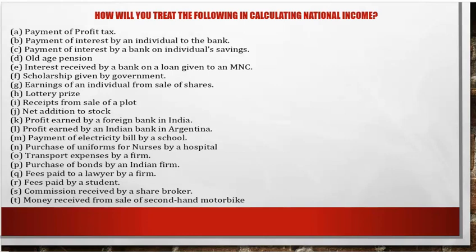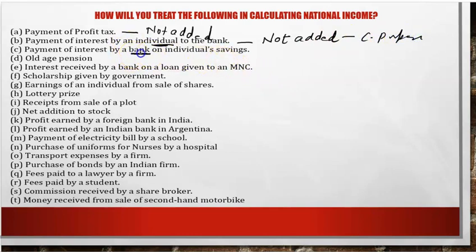So first is payment of profit tax. I told you before, tax is a transfer. So any tax, be it a part of profit also, is not added because it's a compulsory transfer. Second, payment of interest by an individual. I told you before, an individual takes the loan for consumption purpose, so it is not added because it is a consumption purpose loan.